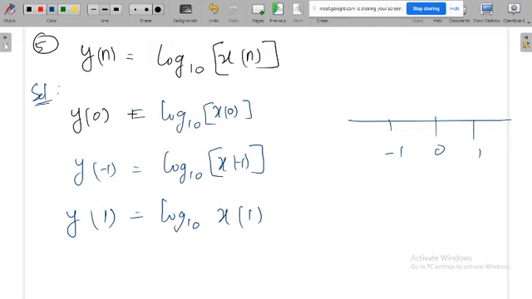Input and output. So y of 0 depends on x of 0, again you are at 0, 0. This is okay. y of minus 1 depends on x of minus 1, again this is also okay. y of 1 depends on x of 1, this is also okay. So this system is a causal system.